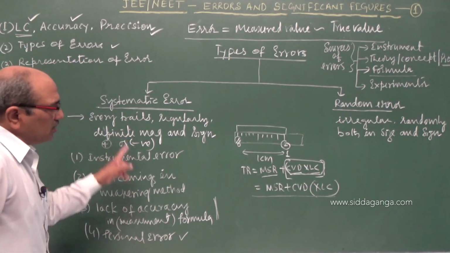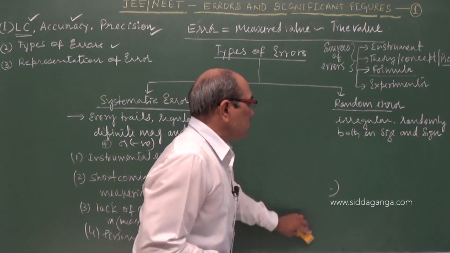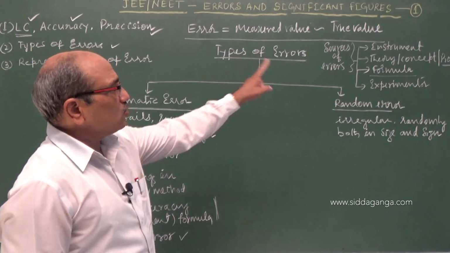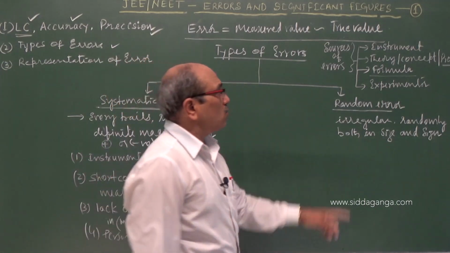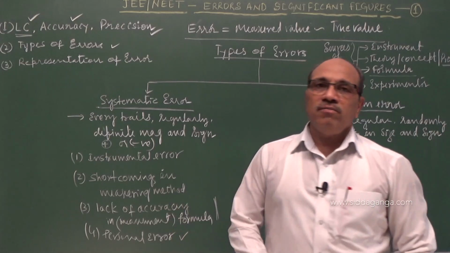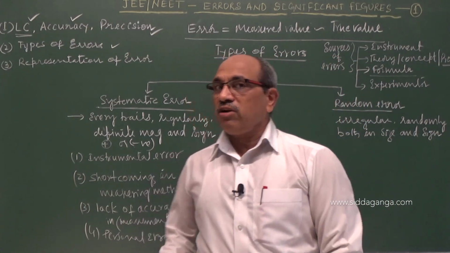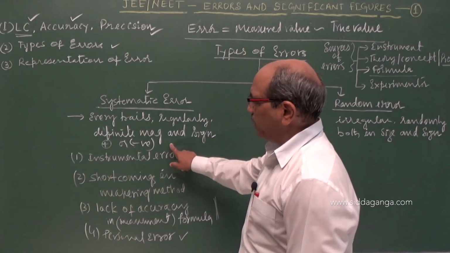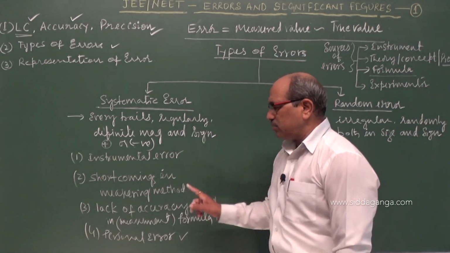So these four that I have explained here come under systematic error. We know the causes and sources of these errors and they may be suitably minimized. Number one, instrumental error. The instrument designed may have imperfect design or imperfect calibration that may cause some errors. Knowing that, by changing the instrument, you can minimize it. The second one is shortcoming in the measuring method.